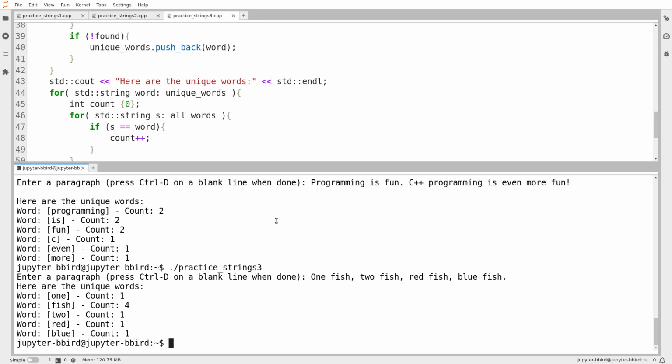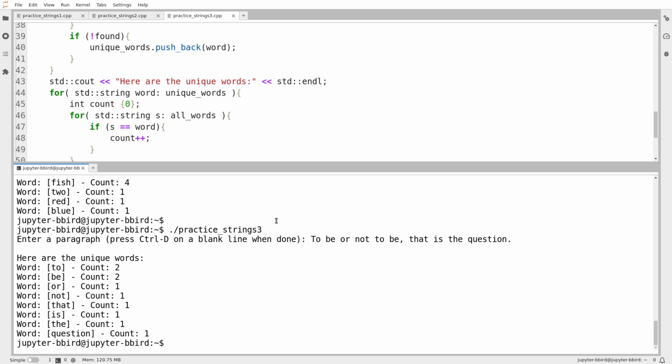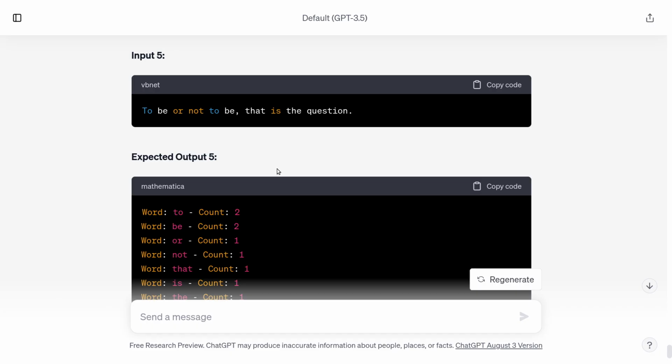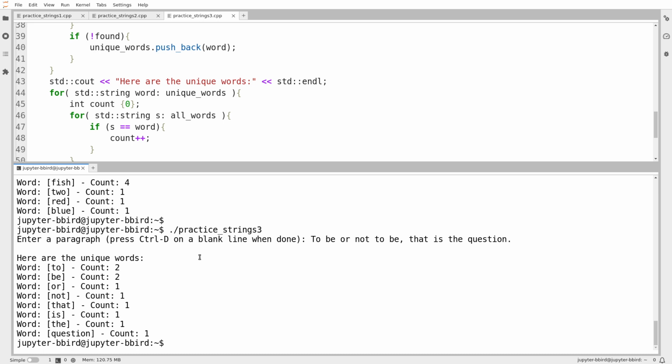I got a couple of my own as well. All right, so we'll paste it in, do Control D. Okay, the word to occurs twice. That looks good. The word be occurs twice. The word, didn't ChatGPT say something else occurred twice? So oh no, that's good. Okay, yeah, so this actually even matches ChatGPT's output, even though ChatGPT is not trustworthy.